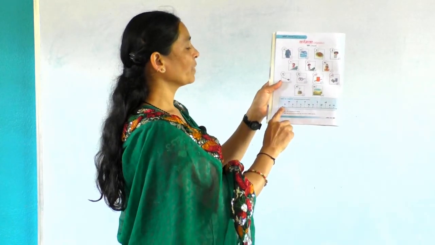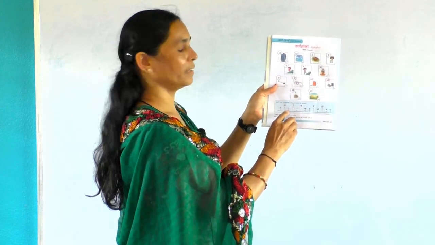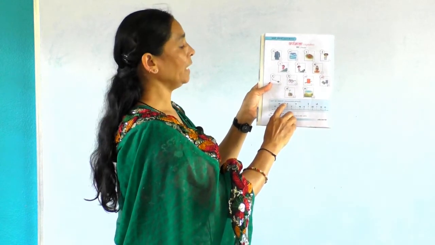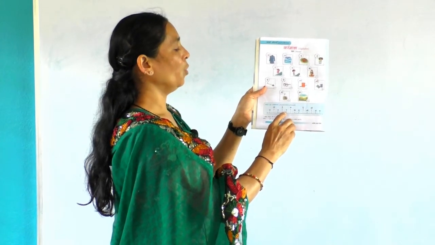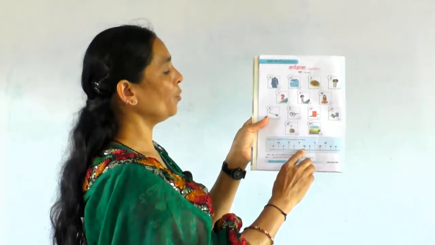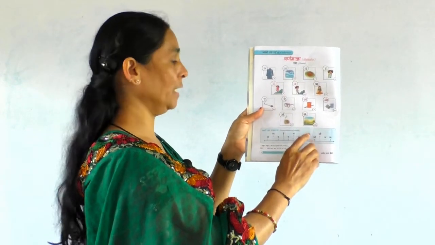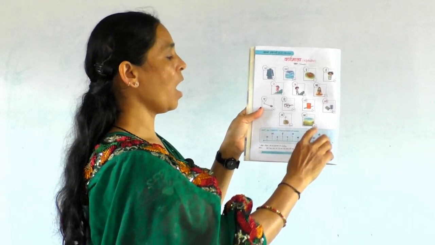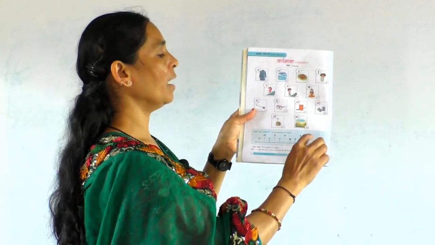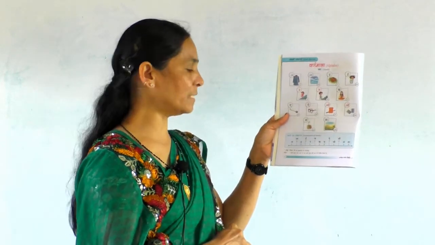Let us learn. See here, a, E, U, ru, a, I, o, ow, aha. Now step by step let us learn.